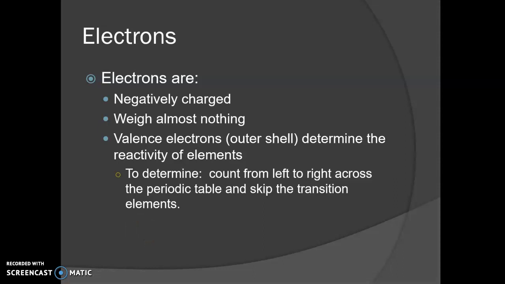If you have a periodic table you can write on, you probably want to go ahead and label both valence electrons and oxidation numbers, which we'll get to later. Valence electrons, you want to start at the top, and you just count across to the right, but skip over the D block. The only exception is helium. Helium looks like it has 8 valence electrons because it's in the noble gas section, but it actually only has 2.